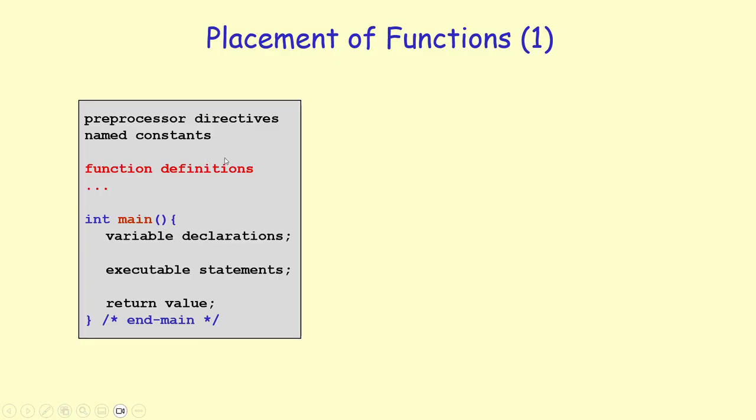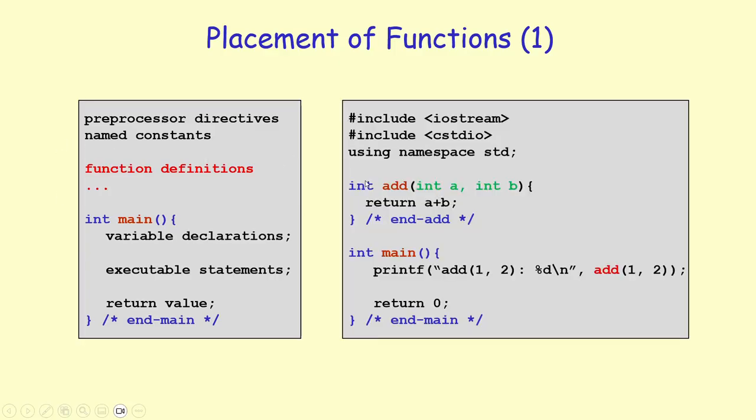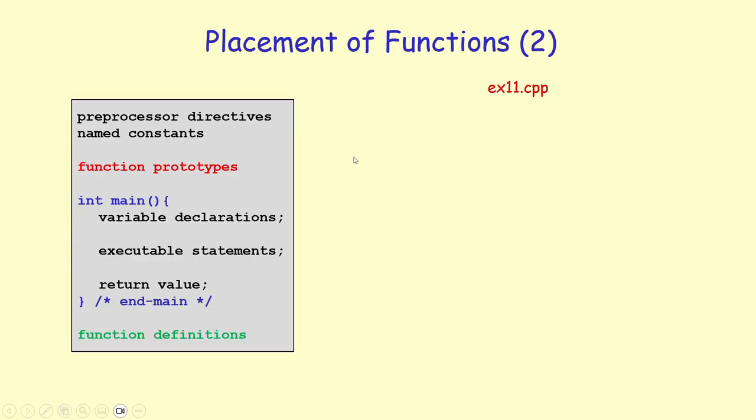This is what we have done so far. Here's an example. We have an add function that takes two parameters, a and b, adds the values and returns the result. And here's a main function that makes a call to the add function, passing the values 1 and 2 as arguments. So of course, when you make this call, you're going to get 1 plus 2 is equal to 3.